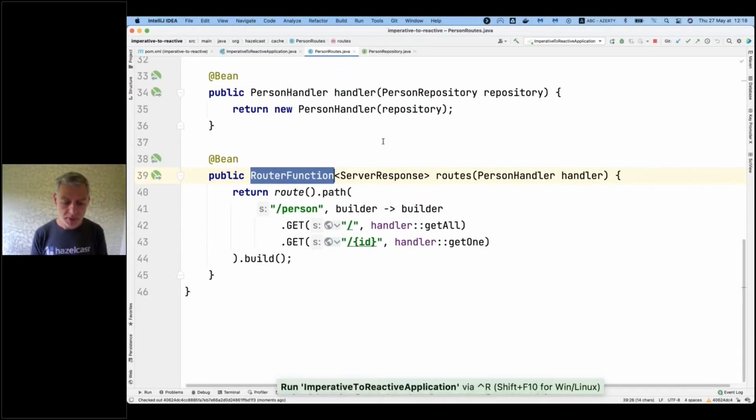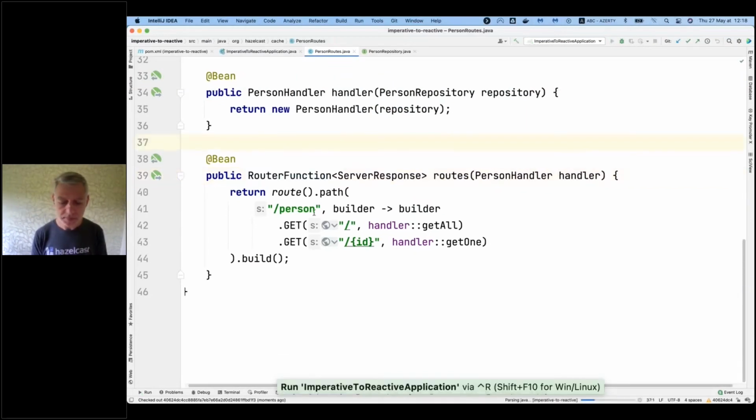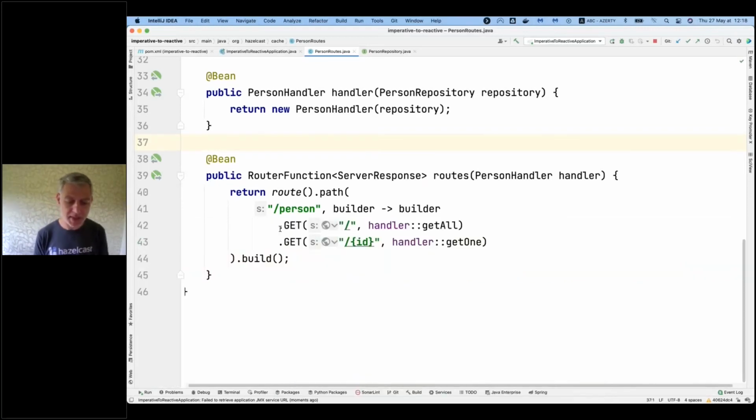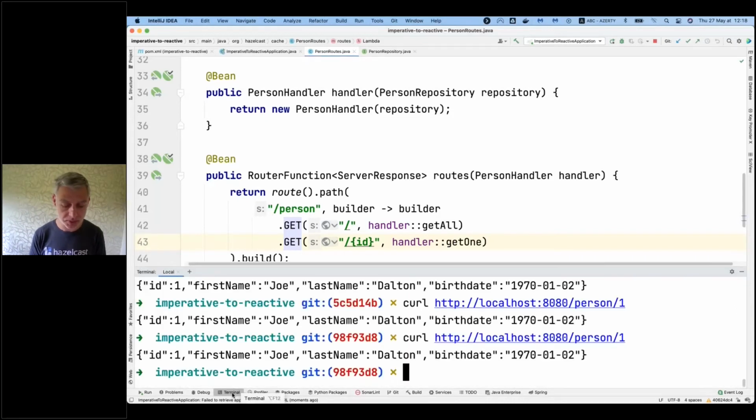So I have the same stuff as before, but I have nested. So here I say, hey, the root is /person, and then when I get slash, I call the handler.get all, and when I get /ID, I return the get one. It still should be working. It's still working, and we can see that now the cache is used as well.